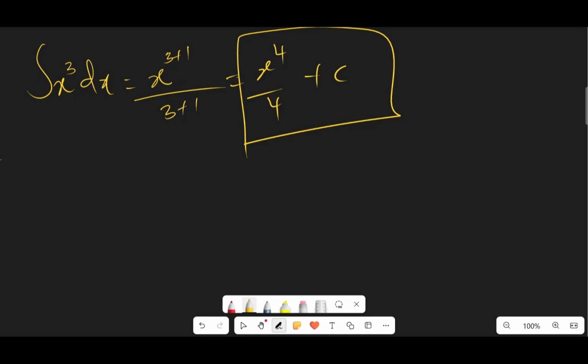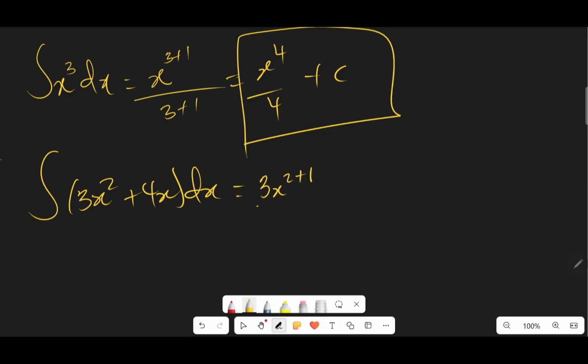If I take another example like this, the integral of 3x squared plus 4x dx. Now with this one, what will happen is that I'm going to integrate it term by term. Now if I pick the first term, 3x squared, I'm going to add 1 to the power. So I'm going to get 3x to the power 2 plus 1, and I'll divide it by the new power. The new power is 2 plus 1, that is what? 3. So this 3 and this 3 will cancel. So I'm going to get x to the power 3. Is that okay? For that side.